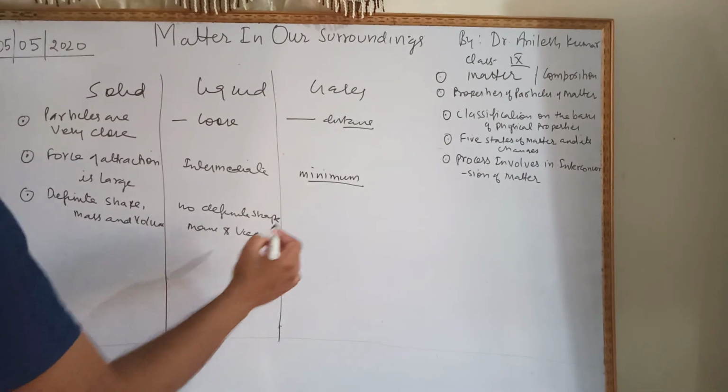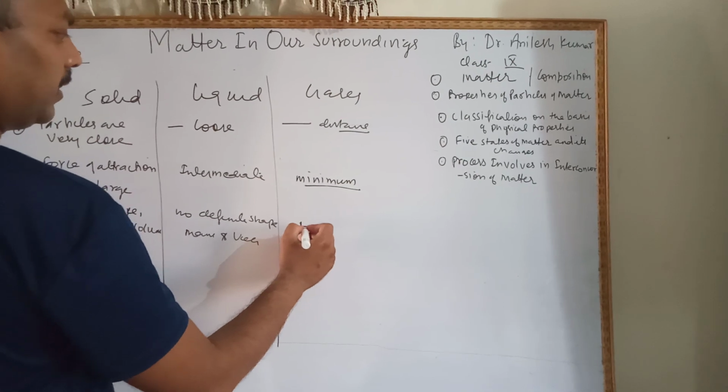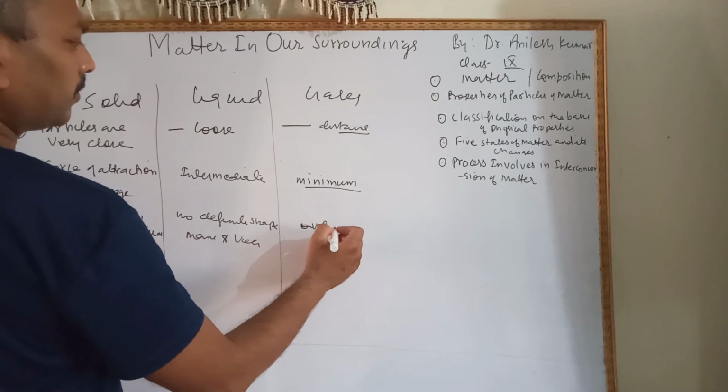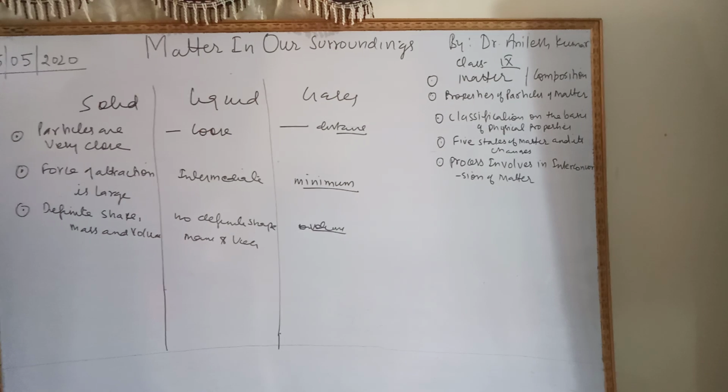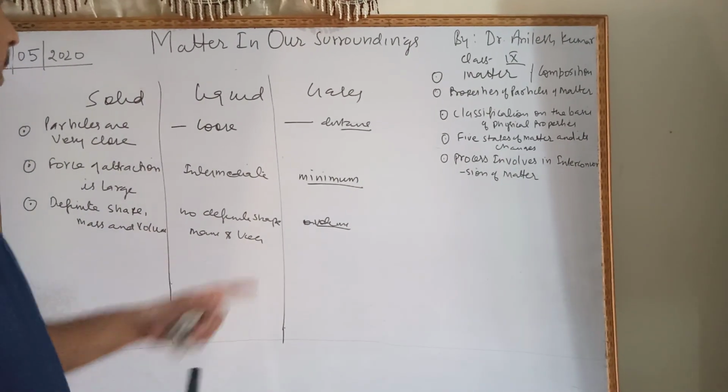Now in gaseous state, no definite shape and no definite volume. Right? So this is the point.